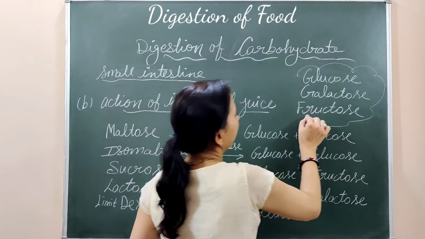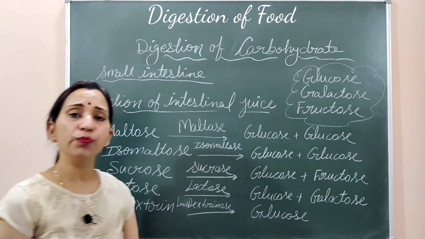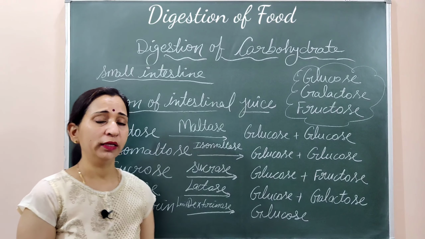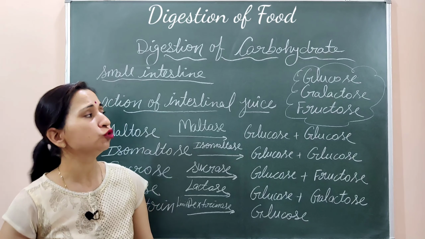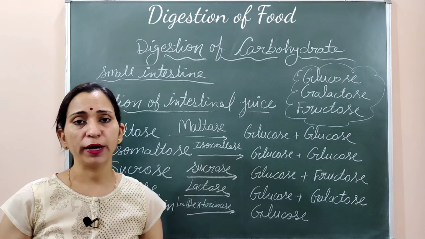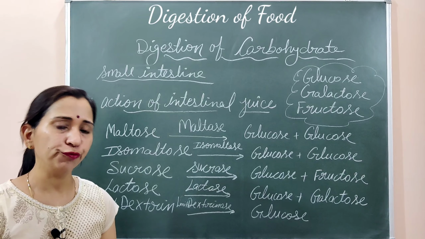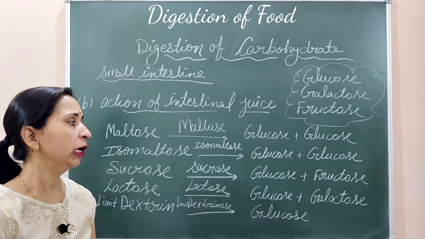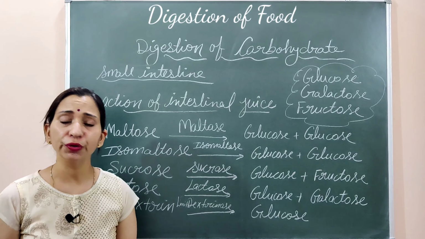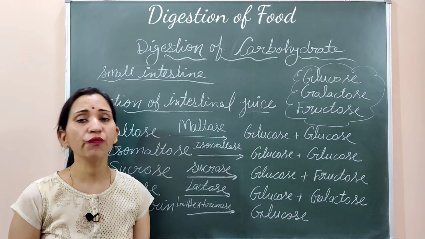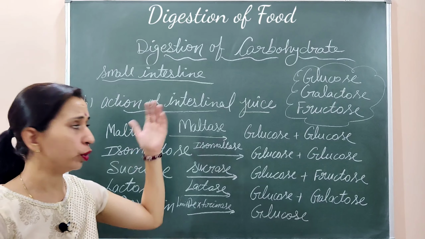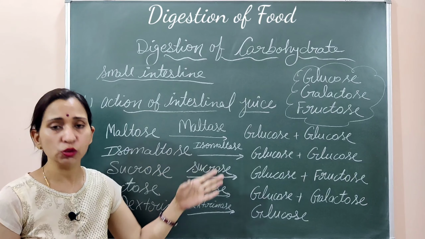In this form, they can be easily absorbed by the intestine, and the intestinal structure that absorbs the food is the villi. So villi can absorb the simplest form of carbohydrate, and finally they will be used for producing energy in our body. So this is the complete digestion of carbohydrate in the different parts of the alimentary canal. We discussed the oral cavity, then stomach, then small intestine.